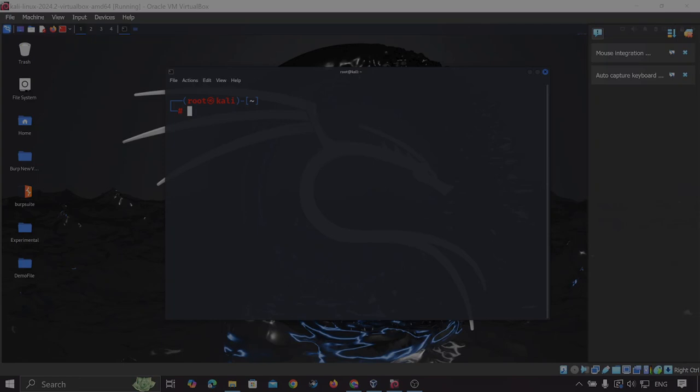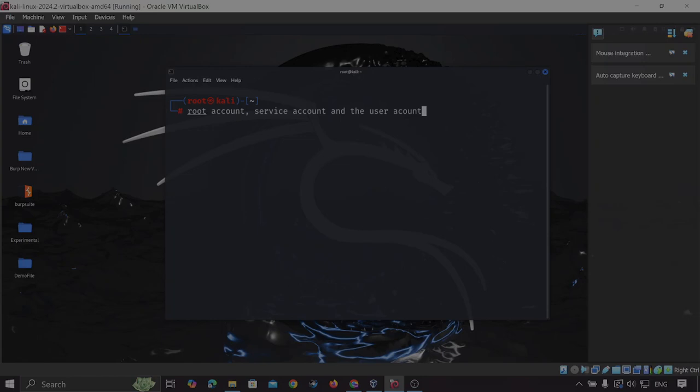First of all, a bit of theory is needed to understand the concept. There are three types of account in a Linux system: root account, service account, and user account. So what is root account?